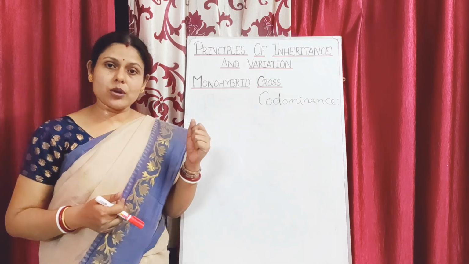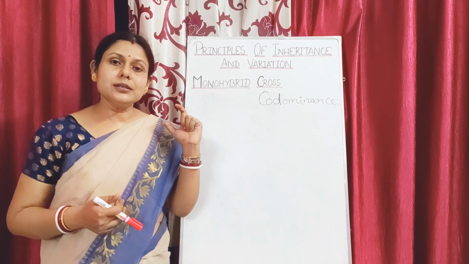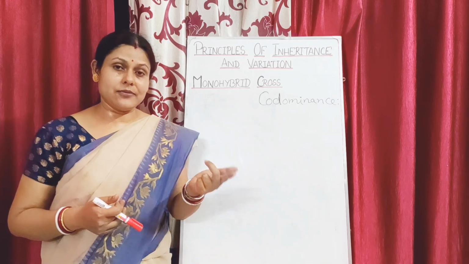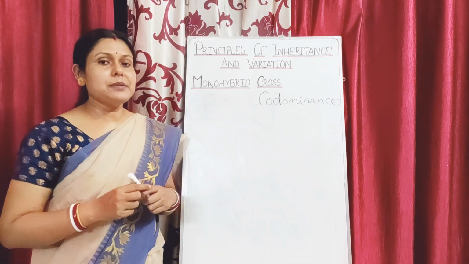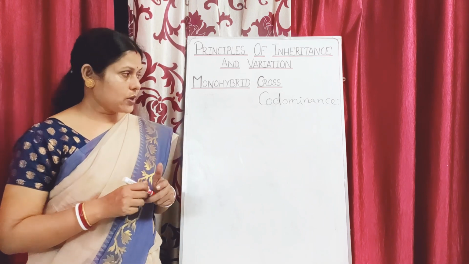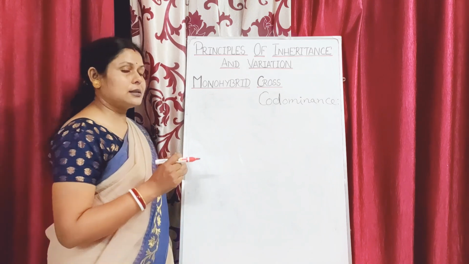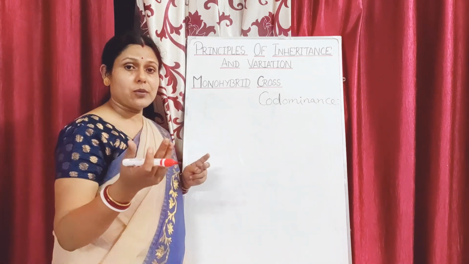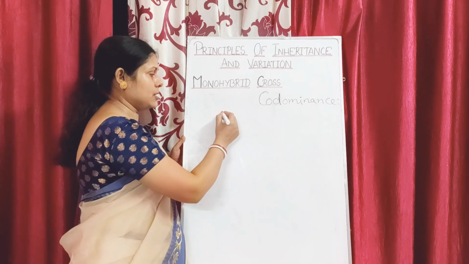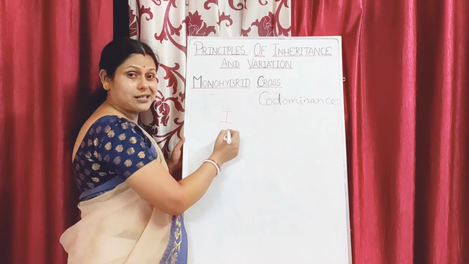But in case of codominance, both the alleles are able to express themselves in the individual. The best example in this regard is the human blood group. Human blood group has an allele which is available in 3 forms. How is it represented? It is represented by I^A. What does this I stand for?